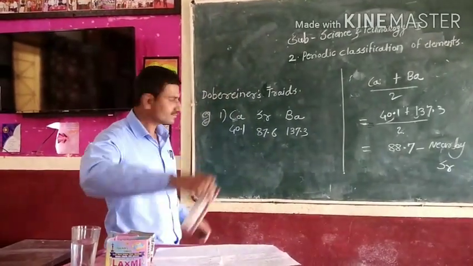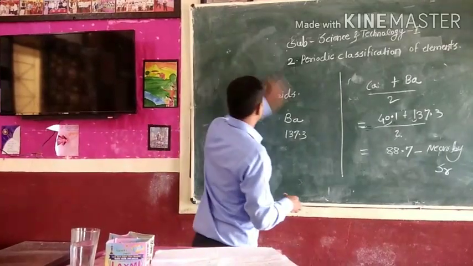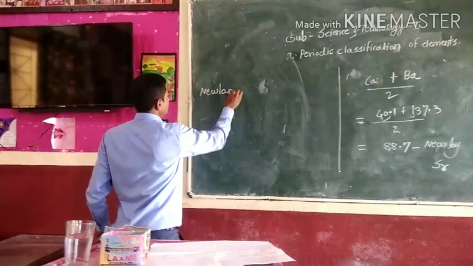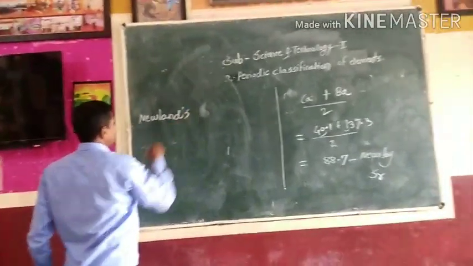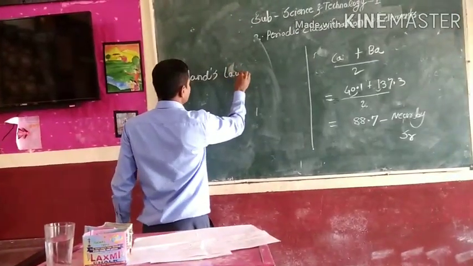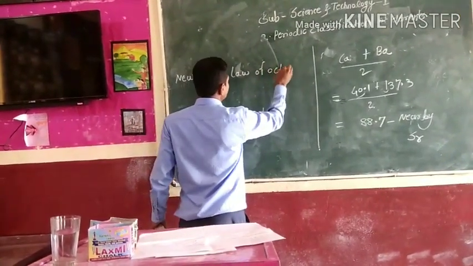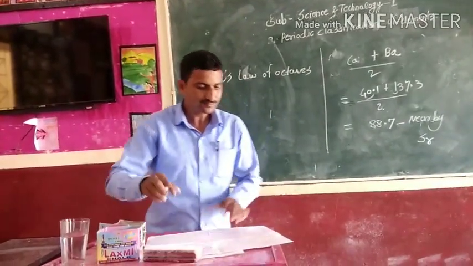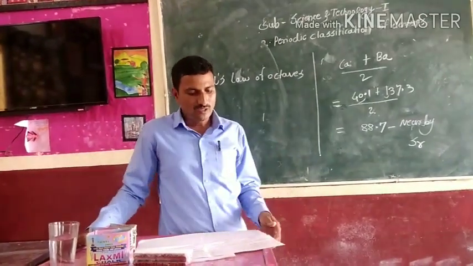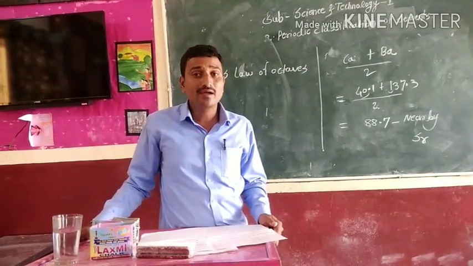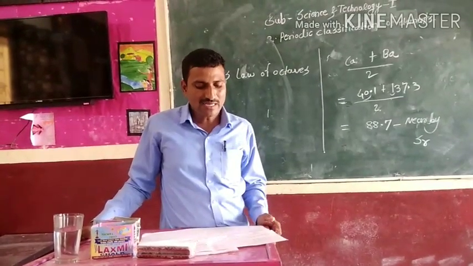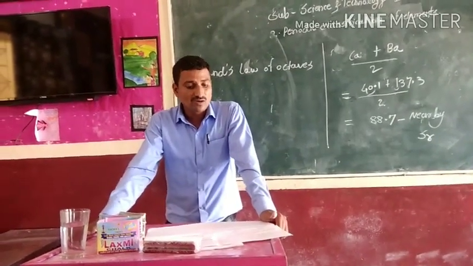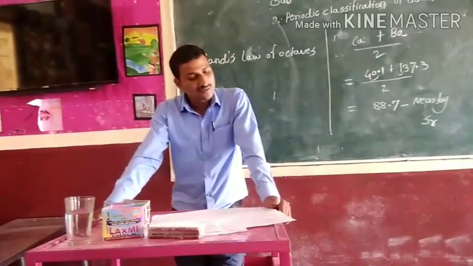Newlands' law of octaves. In the year 1866, Newlands arranged the elements known at that time in increasing order of their atomic masses.